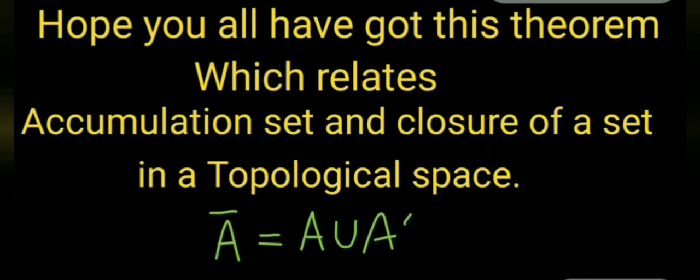Hope you all have got this theorem which relates accumulation set and closure of a set in a topological space. That is, closure of A is equal to A union A prime.